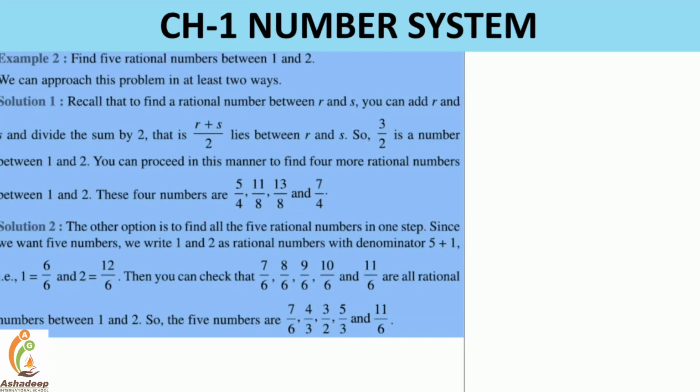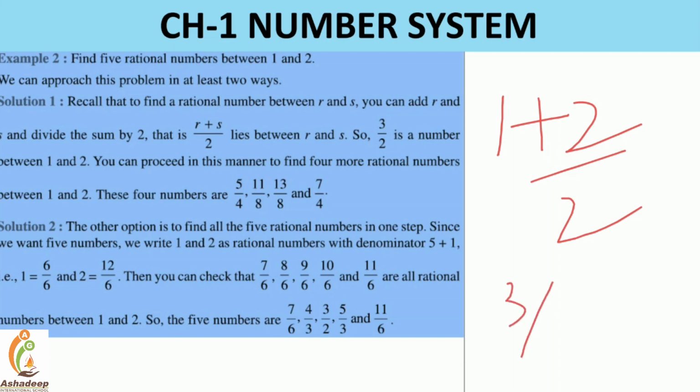Okay, now this is example 2. Find out 5 rational numbers between 1 and 5. Okay, so it is simple, right? You can do it in two ways. The first one is 1 plus 2 divided by 2. So it's 3 by 2. That is the first, right? So this is the first, 3 by 2.